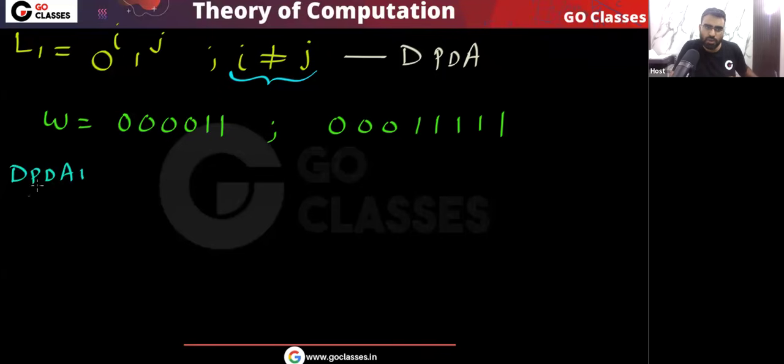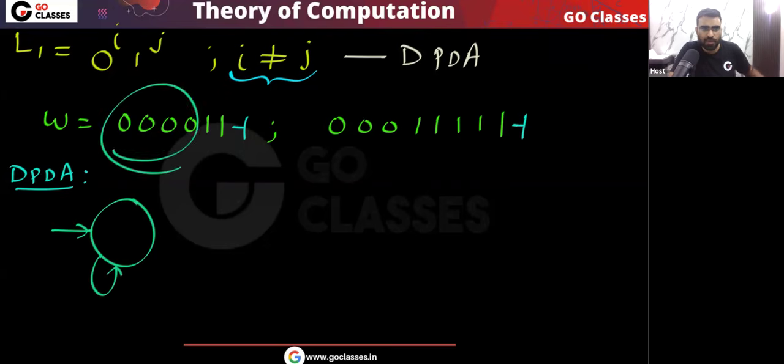In the DPDA, as I told you, there is an end marker symbol. Every string has an end marker symbol. This symbol will tell you that the string has ended. So this is a special symbol to tell you that the string has ended. So let's create the DPDA. Very simple. In this initial state, for every 0 we will push a 0, without looking at the stack.